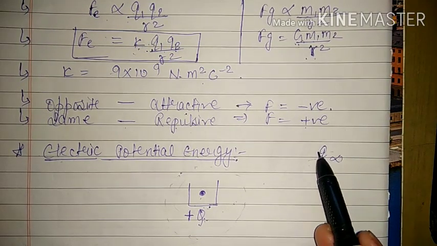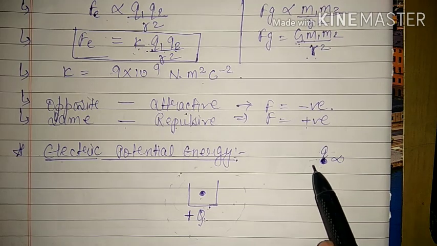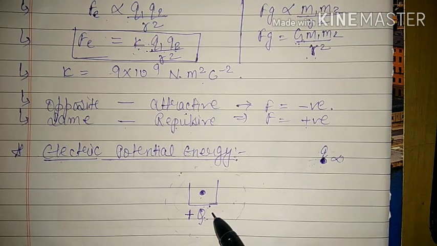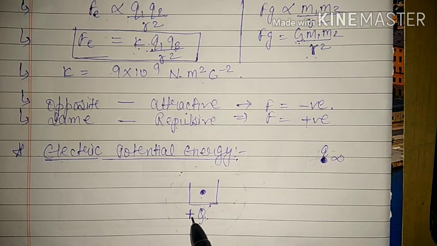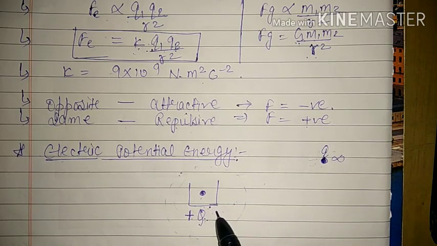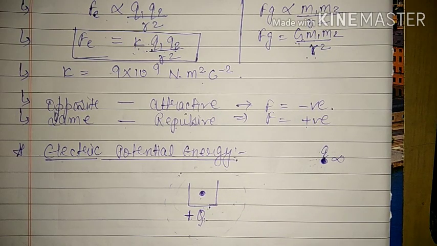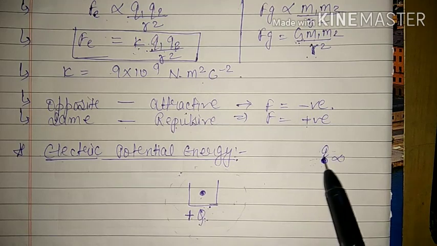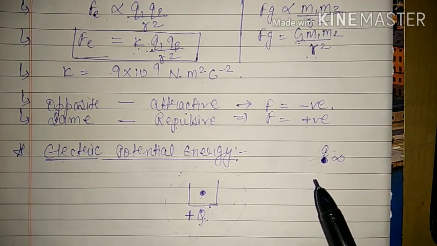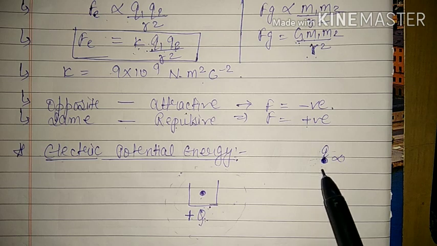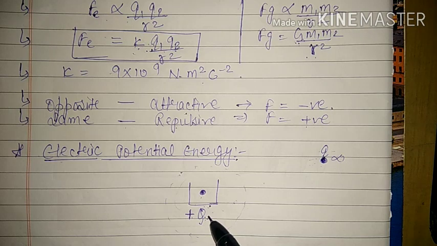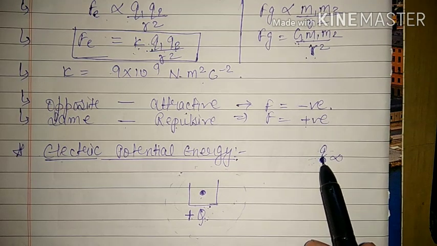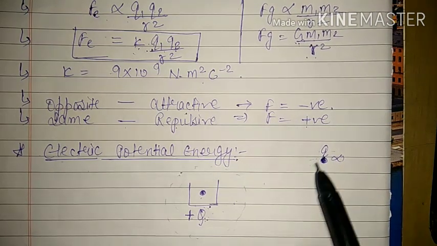And if it is negatively charged, then initially we have to do some work. Later it can get attracted by the source charge, and in that condition the source charge will do work by itself, because they have opposite nature. They are unlike charges. But still, what is the conclusion? Work should always be done, whether both charges are of the same kind or of different kinds. In both conditions, either we will have to do some work or the source charge will itself do some work. So the conclusion is to bring a charge from infinity to a point.